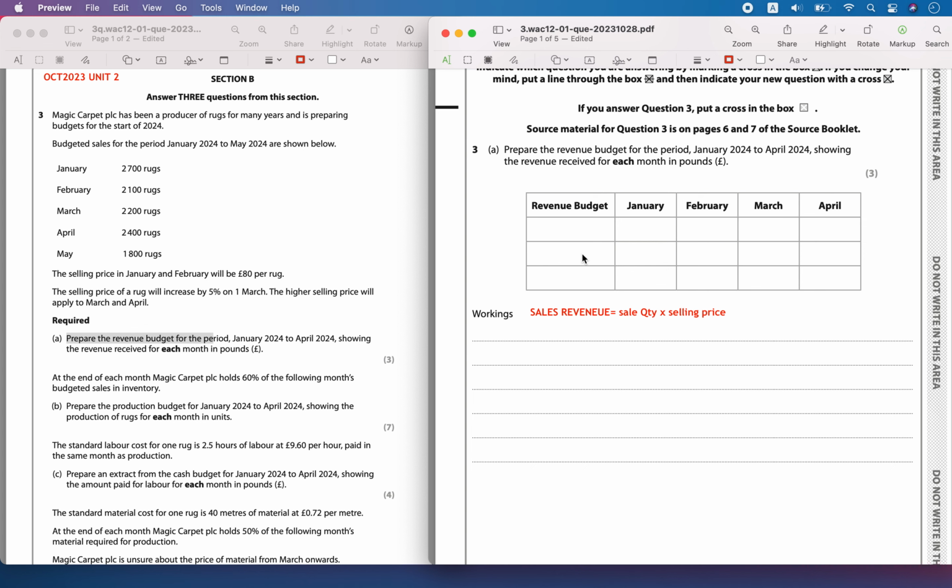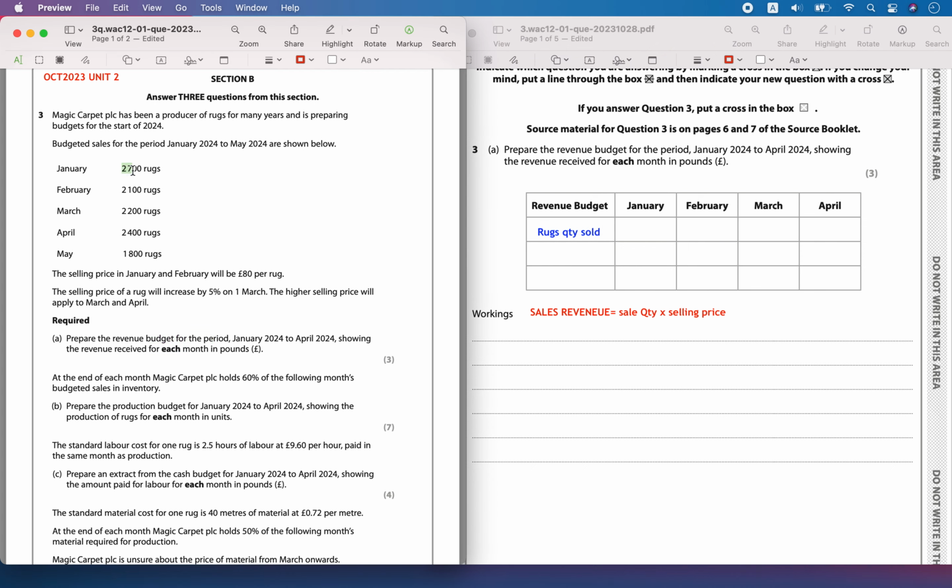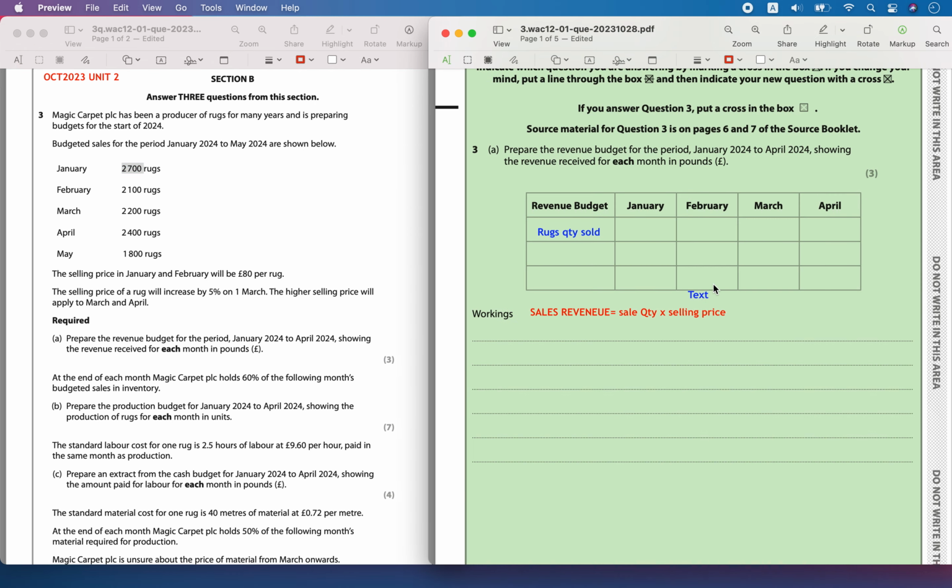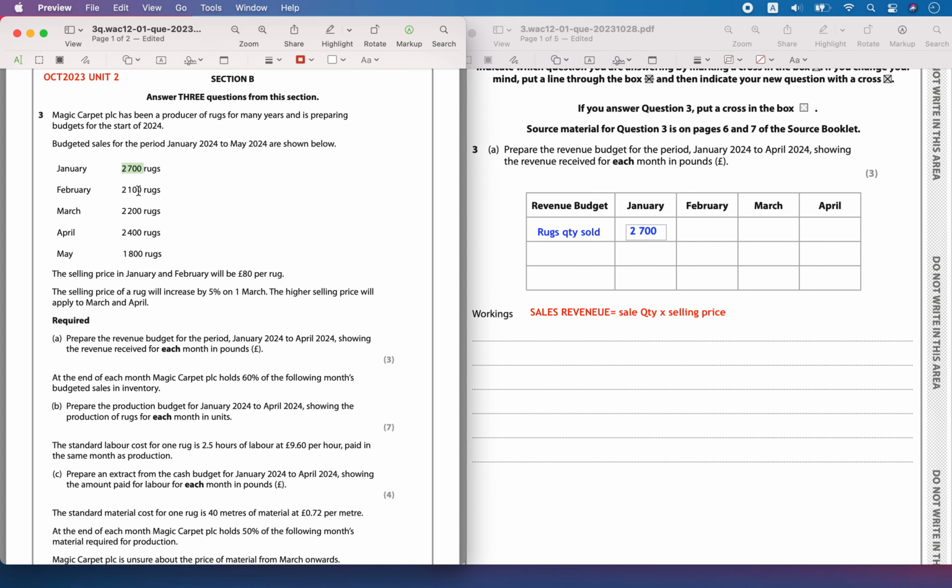Now let's prepare. The first one is the rugs quantity sold. For each month we can see the rug quantity sold. Here we can see it is 2700 for Jan. It is expected to be sold this much.